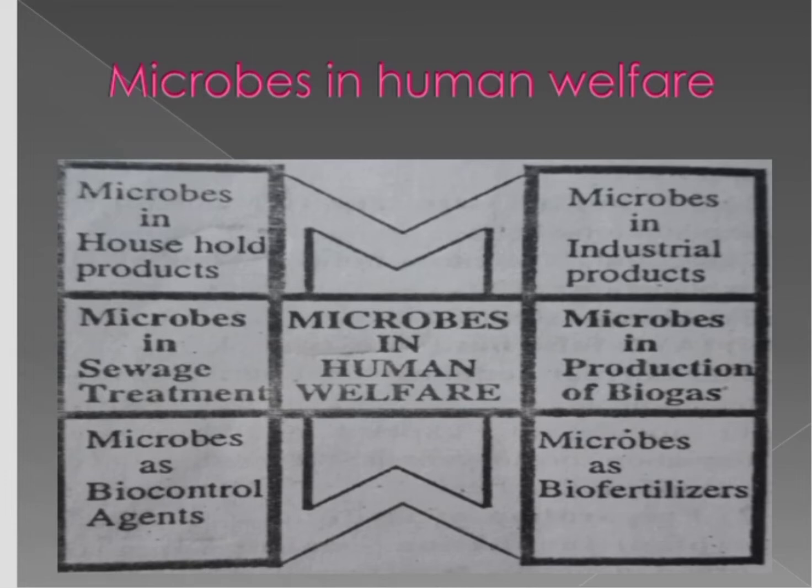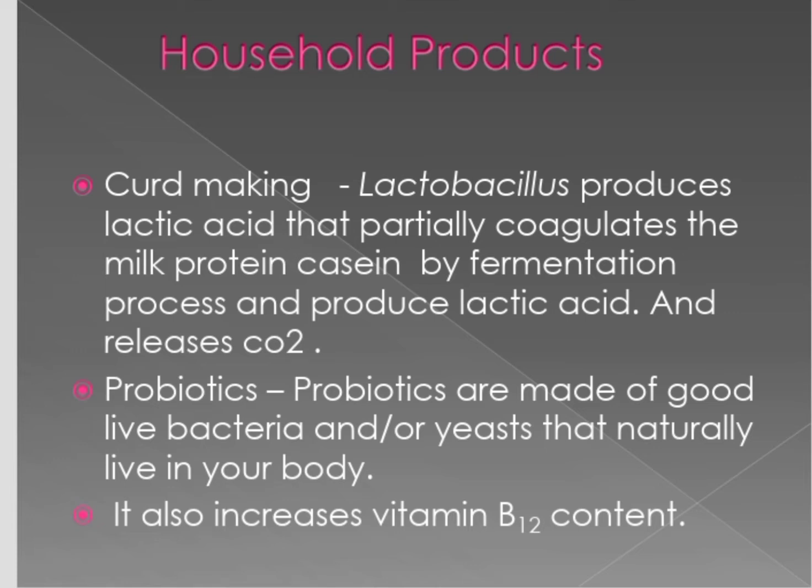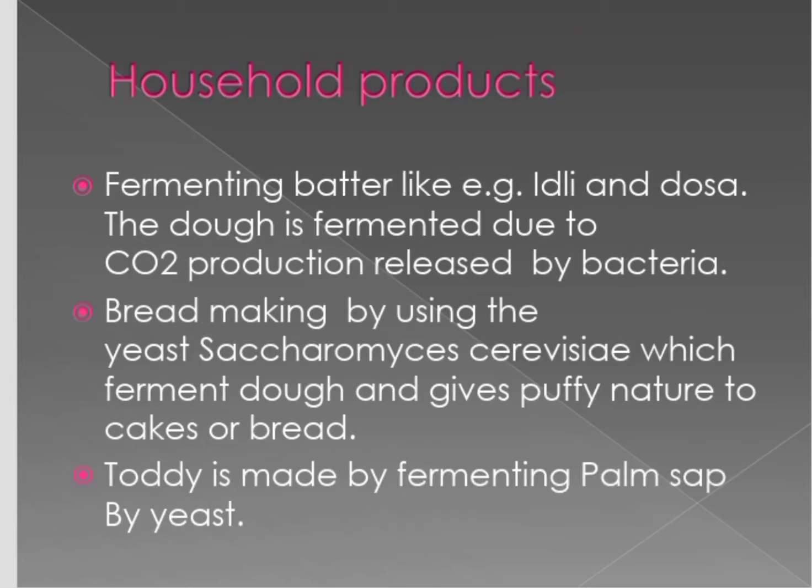First, microbes in household products. They help in curd making. Lactobacillus produces lactic acid, which partially coagulates the milk protein casein by the fermentation process. Fermentation is anaerobic respiration, which produces lactic acid and carbon dioxide. They also act as probiotics. Probiotics are food made of live bacteria or yeast that naturally live in our body. They increase the vitamin B12 content in our body.